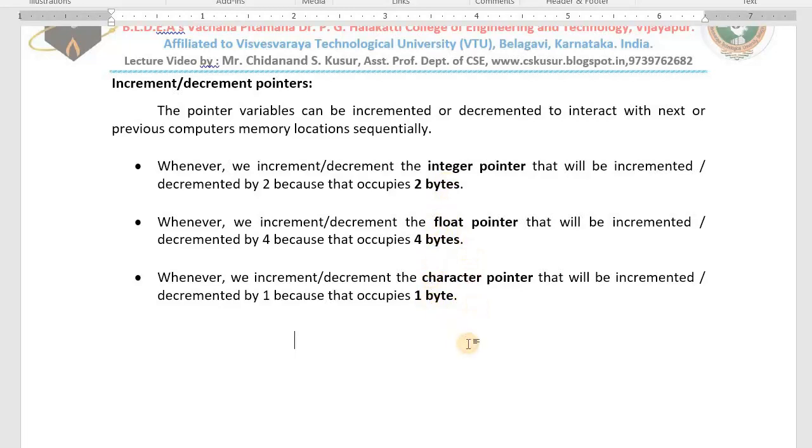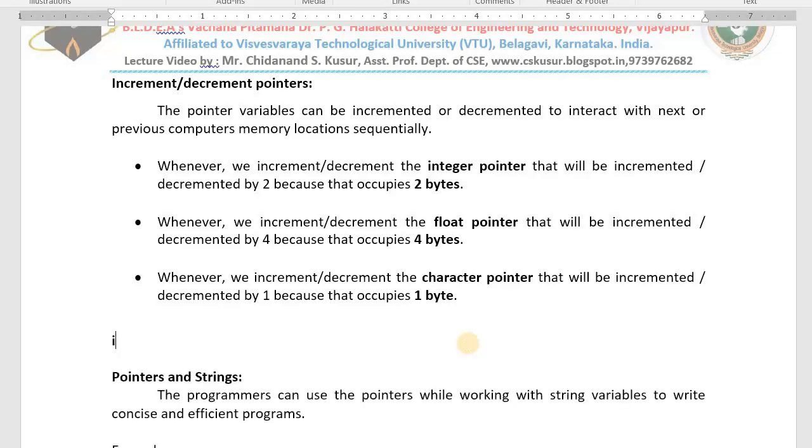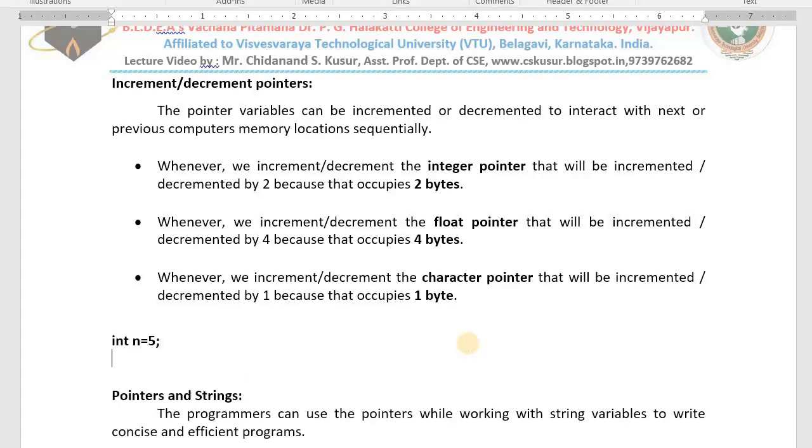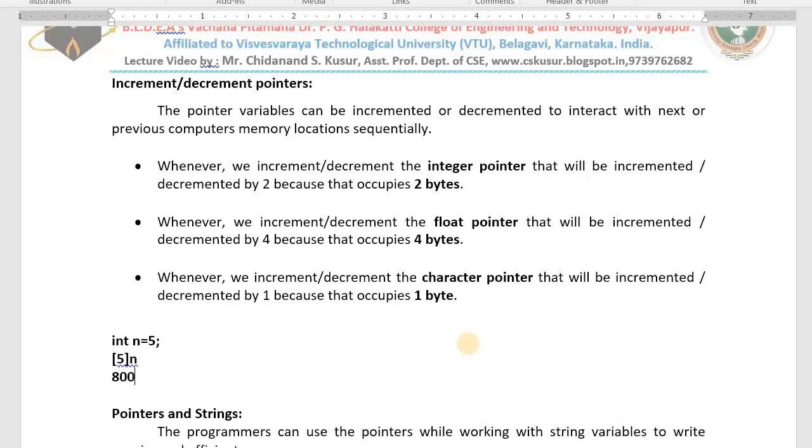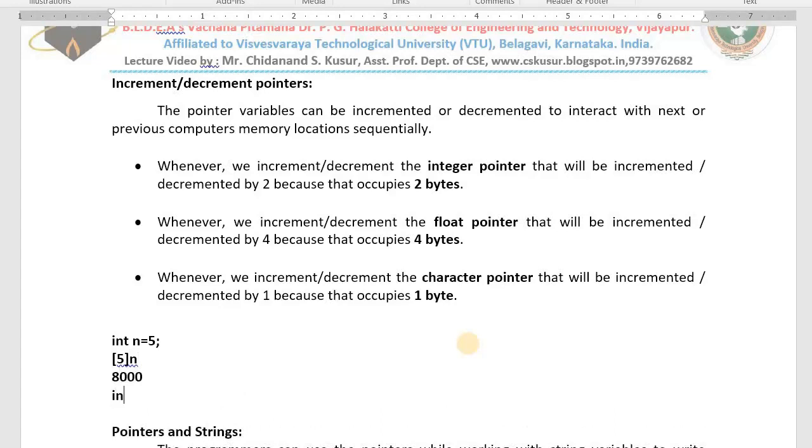One simple question to you. Just try to answer my question. int n = 5. n is a variable having the value 5. The name of this one is n, and its address is 8000. I need one pointer: int *ip = &n. What is the memory occupied by the integer pointer now? 2 bytes.